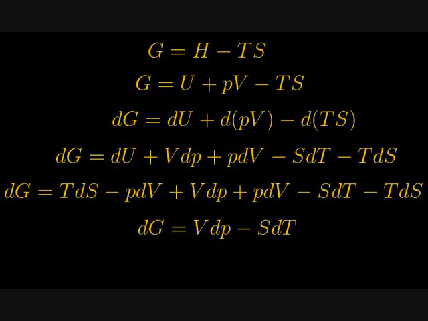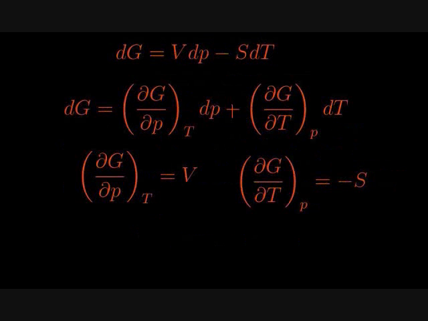So rewrite this in orange. dG equals VdP minus SdT. And according to calculus, a small change or a differential in the Gibbs free energy can be written as the derivative of G with respect to P times dP plus the derivative of G with respect to T times dT. This assumes that the Gibbs free energy only depends on pressure and temperature and nothing else, which means, once again, we're holding the particle number fixed. So comparing the top equation with the middle equation, we see that the volume is the derivative of G with respect to P at constant T, and the negative entropy is the derivative of G with respect to T at constant P.